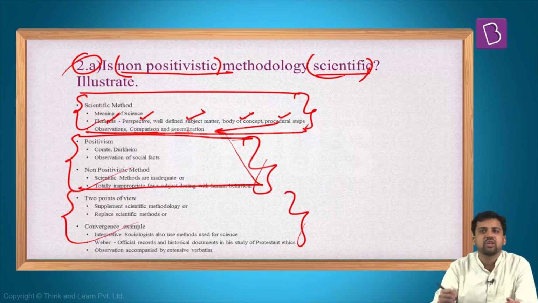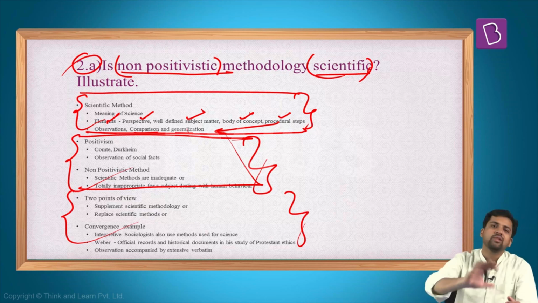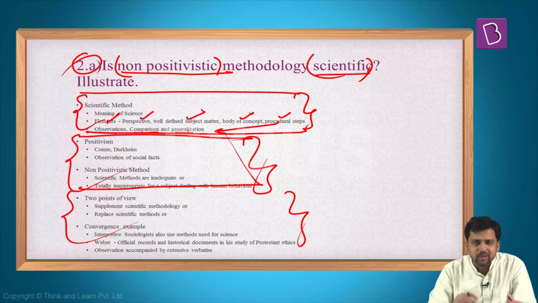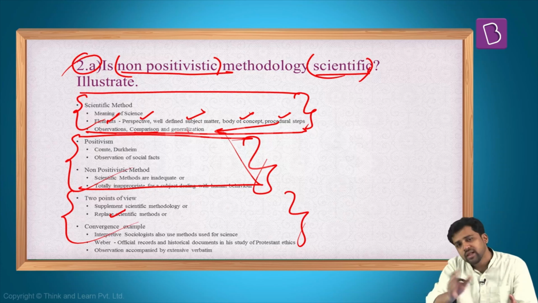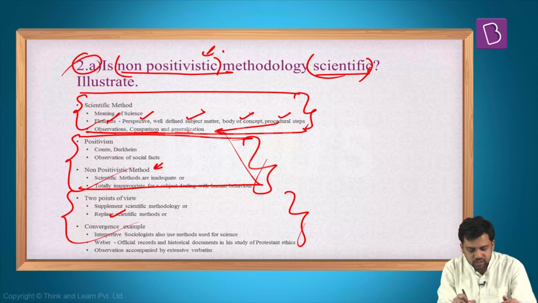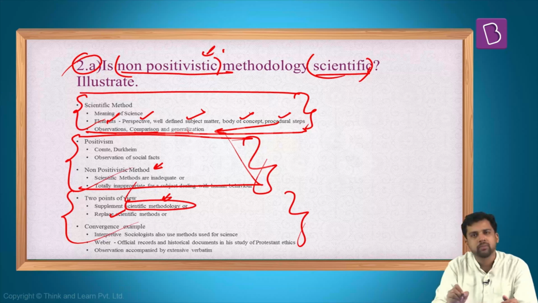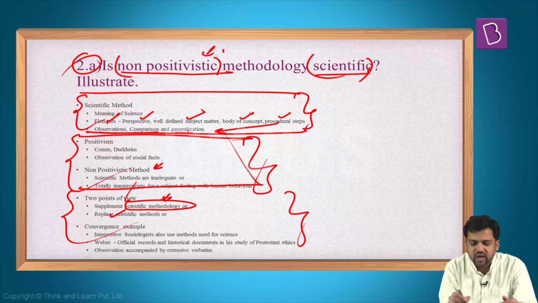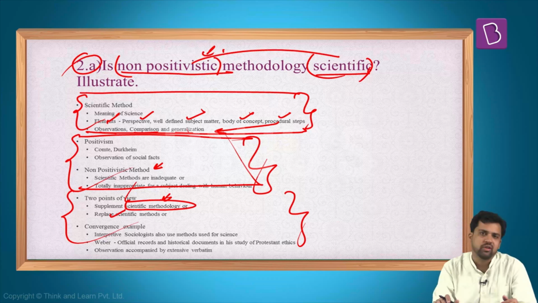That is the reason these non-positivist thinkers, those who are opposing positivism, have come up with their own methods. For example, Weber has his own methods. Then you have symbolic interactionism, you have the ethnomethodological approach. Their methodology is different from the positive sciences, and they feel positive sciences are inappropriate for understanding society. So they're saying you need to replace the scientific or positivistic methods. But there are some other non-positivist thinkers who are not so extreme in their view. They feel that these non-positivist methods should be supplemented by scientific methodology. So this is the place where there is a convergence between scientific methodology and non-positivism.